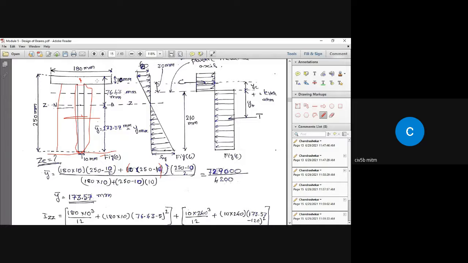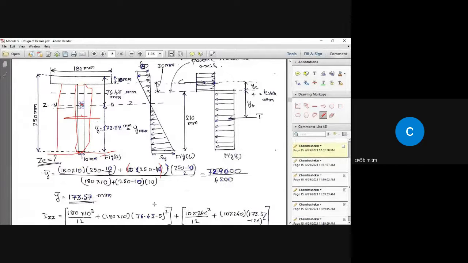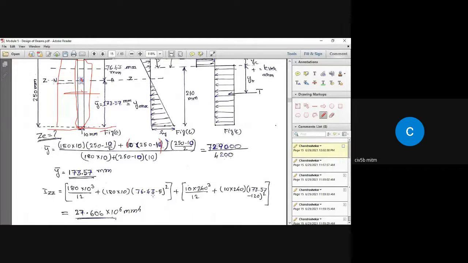That is given by, this side is 76.43 minus 5, which will give you the distance from here to here. Okay, so A H square, you need to square it. And this part gives the moment of inertia of the top flange about the neutral axis of the section.